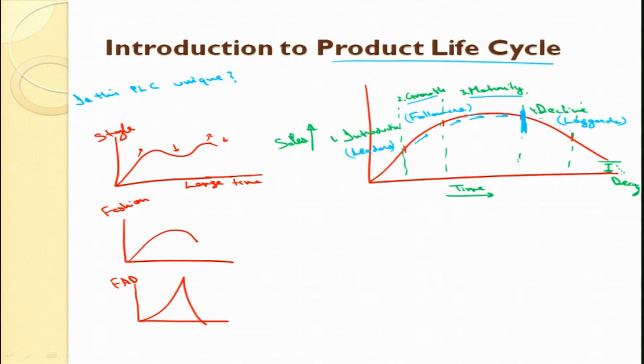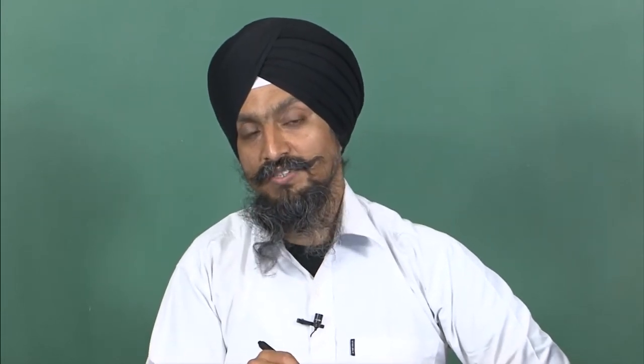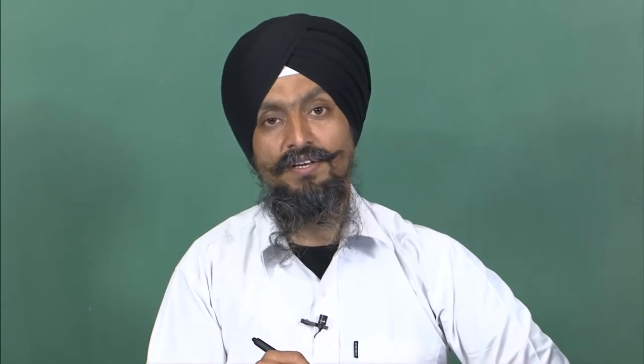So fashion is something that comes into the market. For certain, this is actually a small time here. Like if this is from 0 to maybe 10 years, this is 0 to, I can call it, 1 year or maybe 0.5 years. So some product comes into the market, the sales rise, and it grows to the maturity level, and after a certain point of time it starts decreasing. The fashion comes in and it goes out.